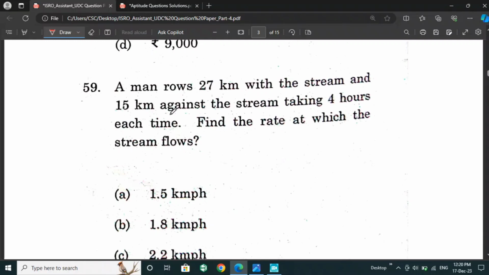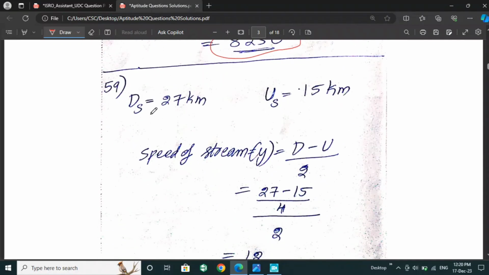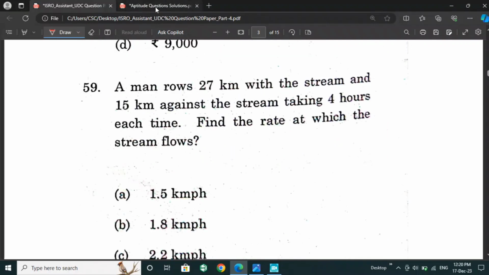Next is, a man rows 27 kilometers with the stream and 15 kilometers against the stream, taking 4 hours each time. Find the rate at which the stream flows. For this question, we will take downstream as 27 kilometers per hour and upstream as 15 kilometers per hour.